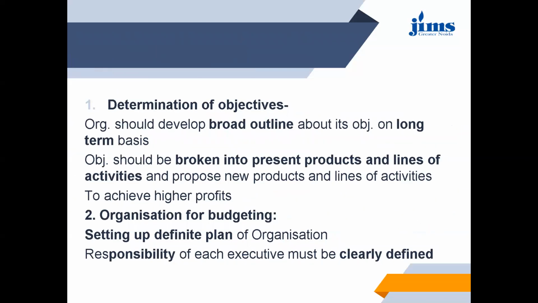First is the determination of objectives. The organization first should develop a broad outline about its objectives on a long-term basis. Objectives can be broken into present products and lines of activities and proposed new products and lines of activities to achieve higher profits. Second step is organization for budgeting. After the objectives are determined, the next step is to organize the budget. So in this step, we have to set up the definite plan of organization. We have to define the responsibility of each executive.